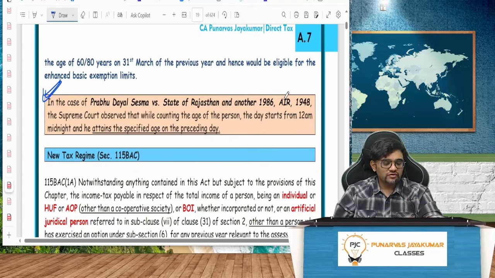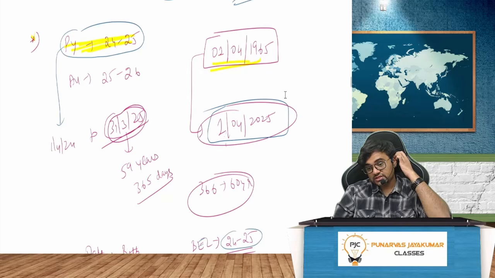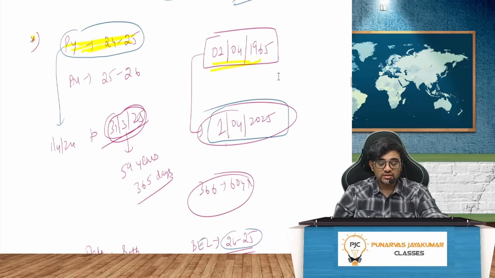So when will you assume? If you are born on 1st April 1965, what will you take? You will take 60 years as on 31st March 2025.